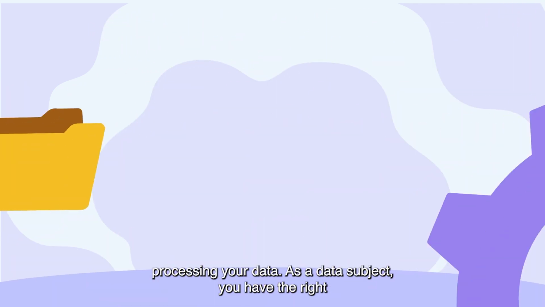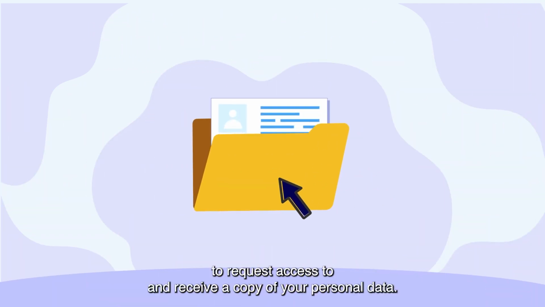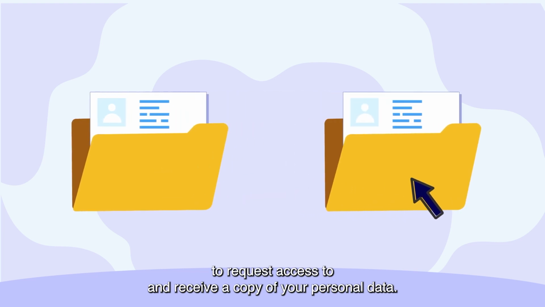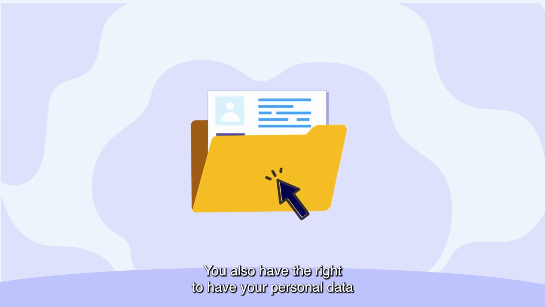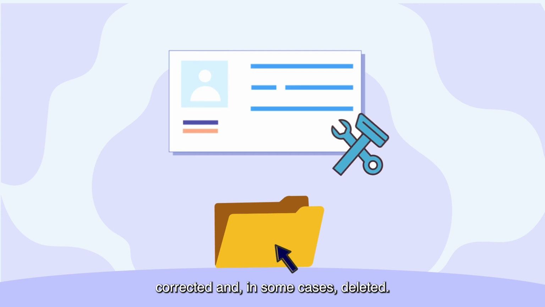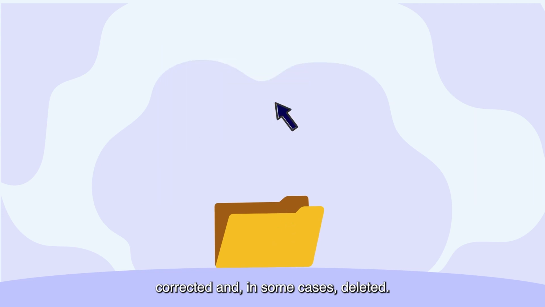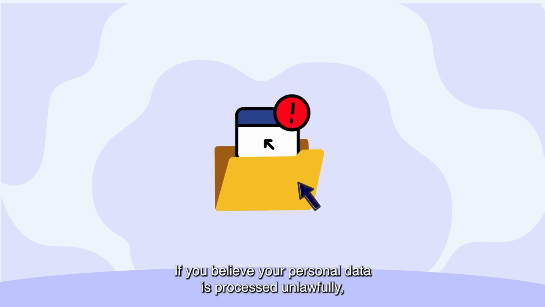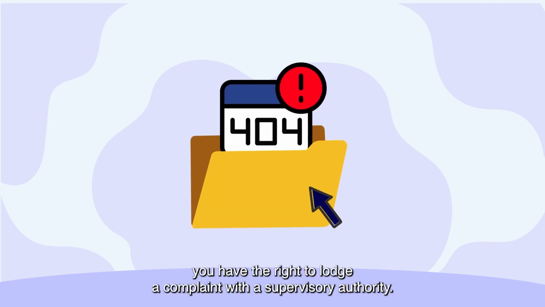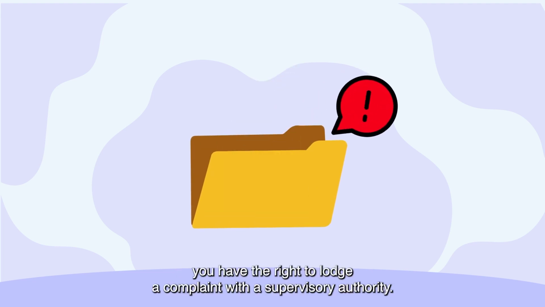As a data subject, you have the right to request access to and receive a copy of your personal data. You also have the right to have your personal data corrected and, in some cases, deleted. If you believe your personal data is processed unlawfully, you have the right to lodge a complaint with a supervisory authority.